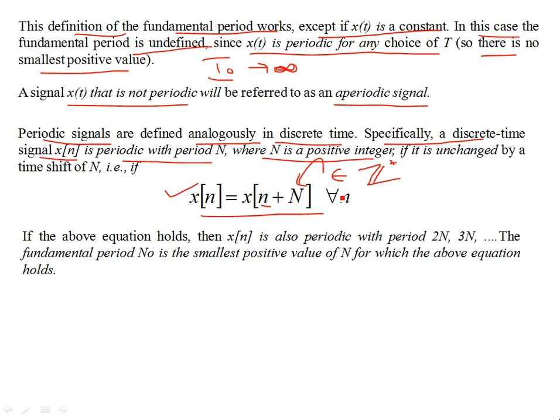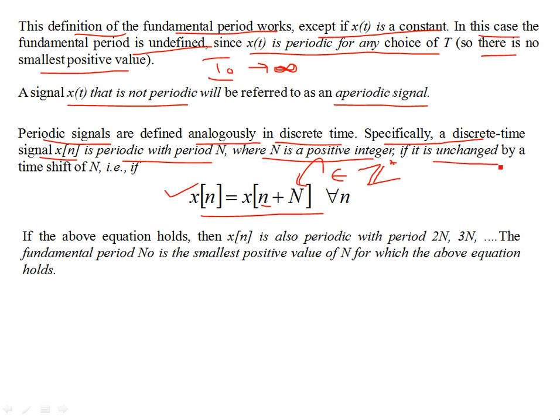So the constraint is that N must belong to positive integers. It doesn't make sense for N to be negative, okay? You cannot have a negative period. So it has to be a positive quantity, number one. Number two, it has to belong to the set of integers, right? So that's the difference between periodic sequences and periodic signals. So N has to be a positive integer.